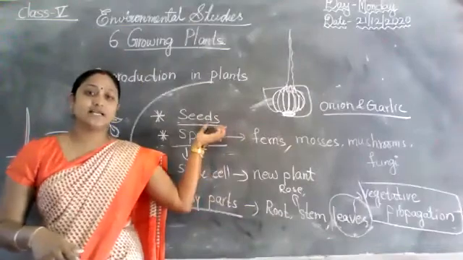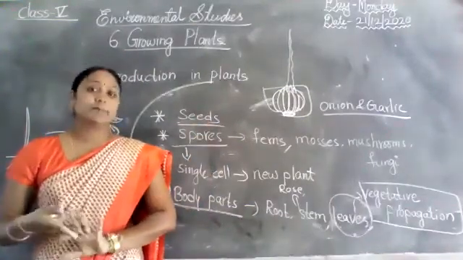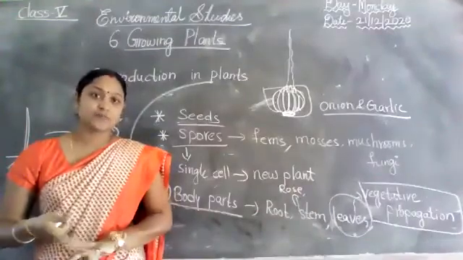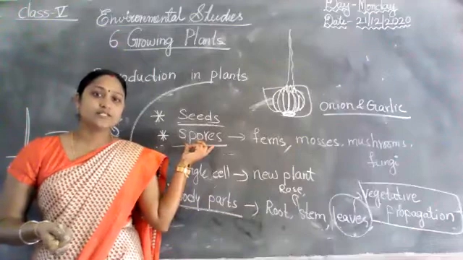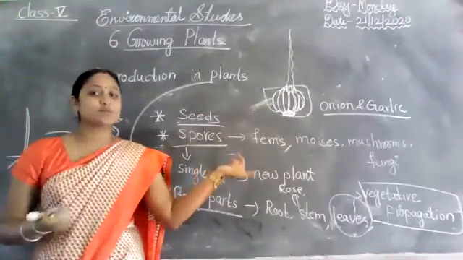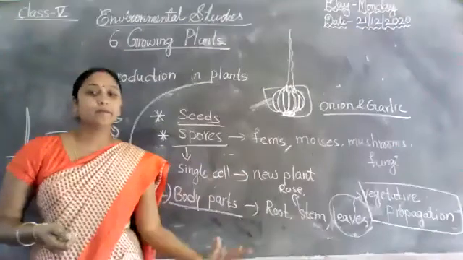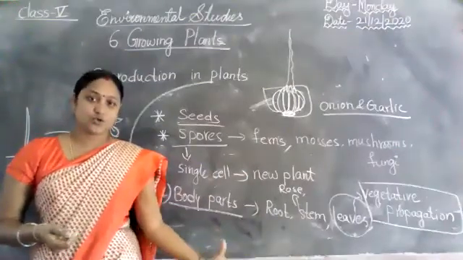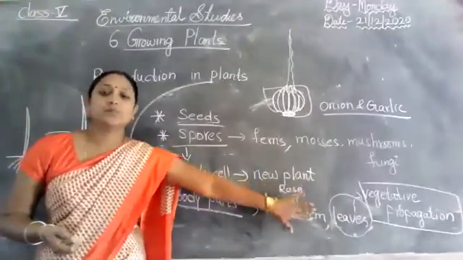Here for seeds, I gave examples: one seed, few seeds, many seeds. And next is spores. What are the spores? Fungus, mosses, mushrooms, fungi. And body parts: root, stem, leaf. So vegetative propagation is very important.